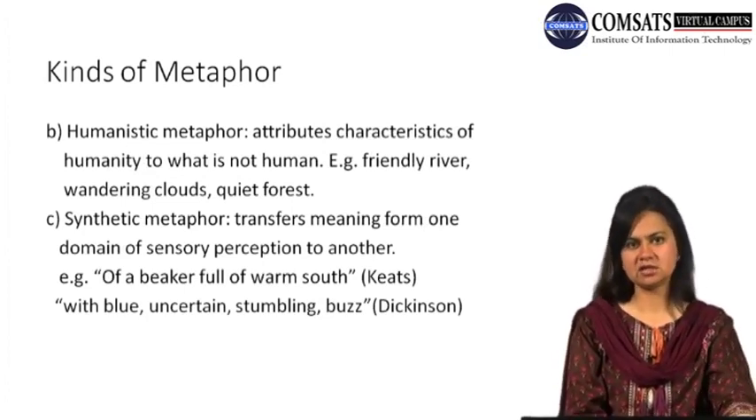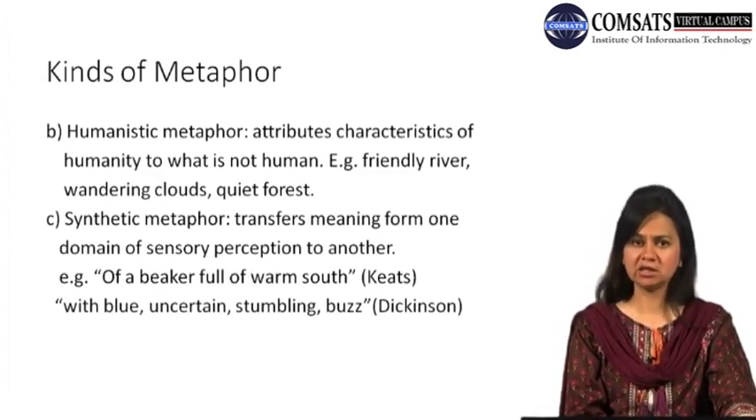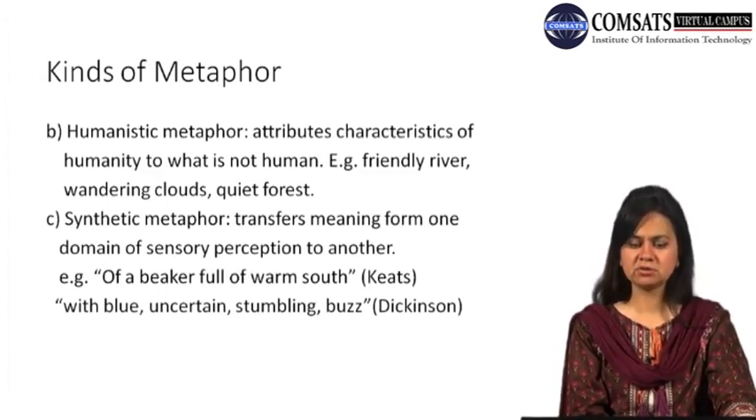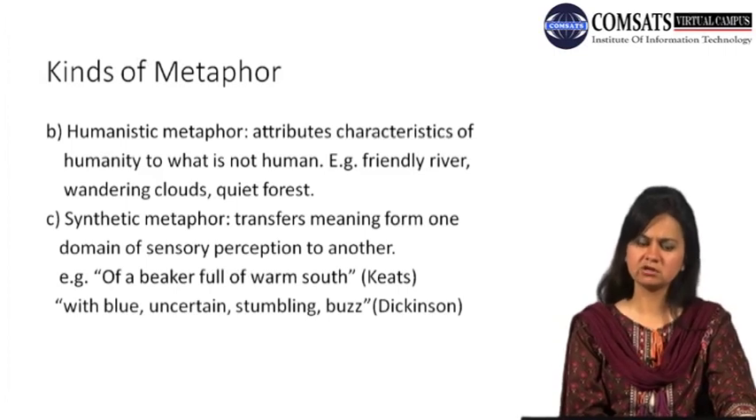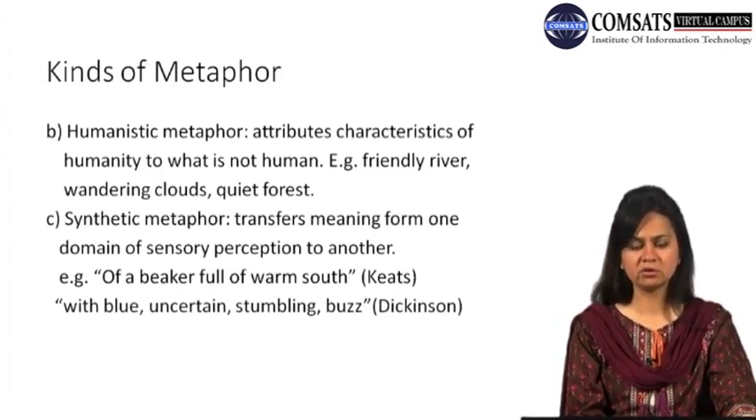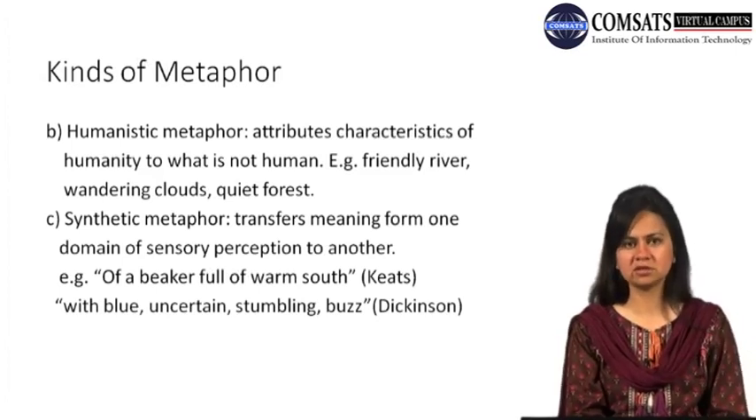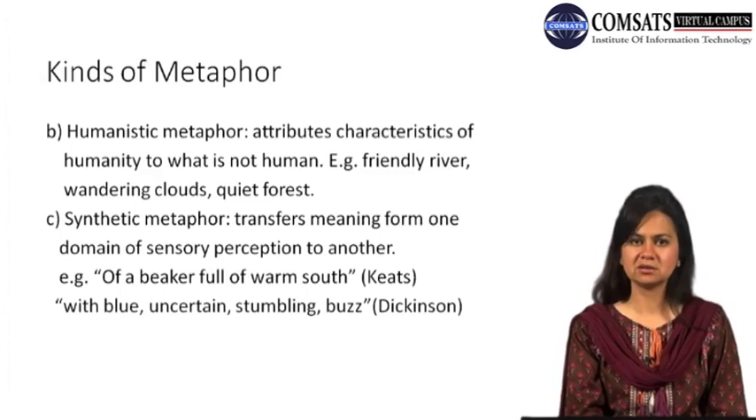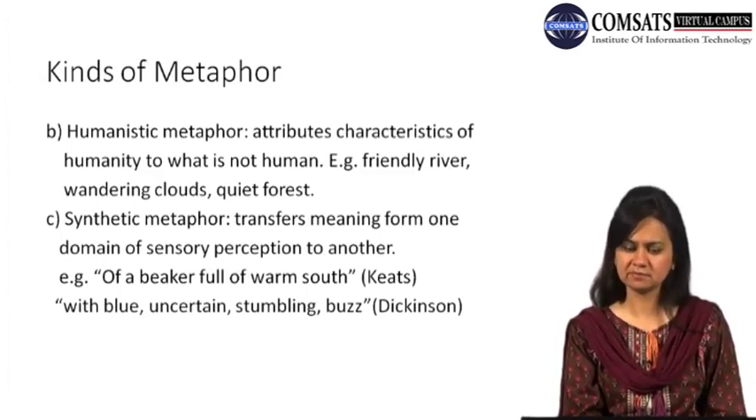The third type of metaphor is humanistic metaphor. As the very name suggests, in humanistic metaphor we assign human qualities to non-human things. So humanistic metaphor attributes characteristics of humanity to what is not human. For example, if we say friendly river, ferocious wind, wandering clouds, quiet forest, these qualities would be of a human being, which we have attributed to the river, to the water, to the clouds, to the forest. So humanistic metaphor assigns qualities of a human being to something that is non-living or not human.